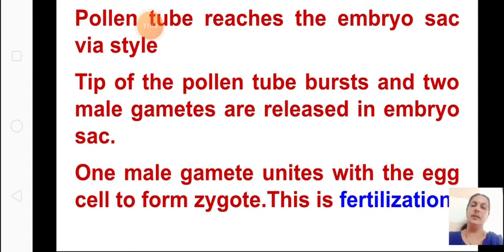So when the pollen tube bursts, the two male gametes reach the embryo sac. Out of those, one male gamete unites with the egg to form the zygote. Okay, so only one will fuse with the egg to form the zygote. This is called fertilization.